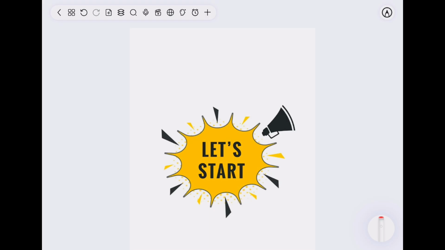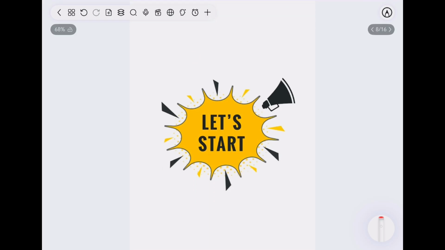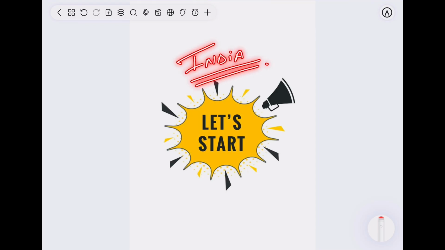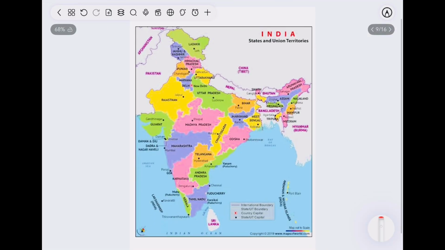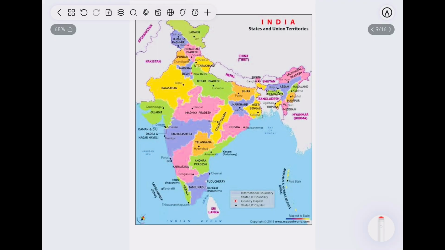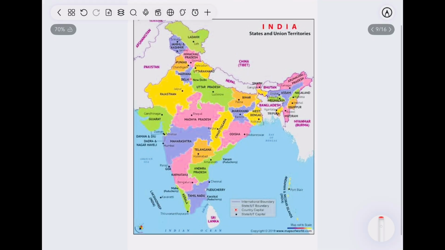Before we get started, we should know what India comprises of. When I say the word India, what comes to your mind? So this is a political map of our India. Our India consists of 28 states and 8 union territories.